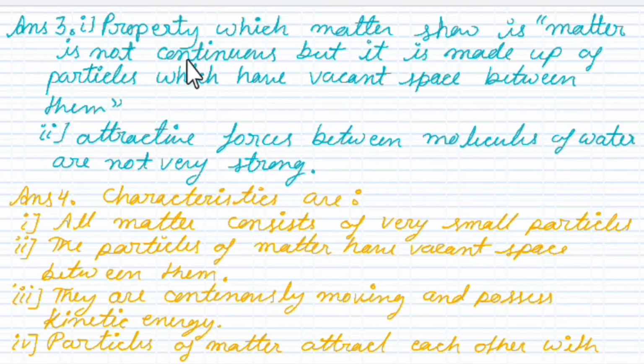It's not continuous. Their particles are not continuously joined. Even between solid particles, we have some vacant places, that you will study in higher classes. The second property is attraction forces, interparticle attraction forces. The attractive forces between molecules of water are not very strong. That is why with even a little push they will separate, and because of the force of attraction they will again join together.